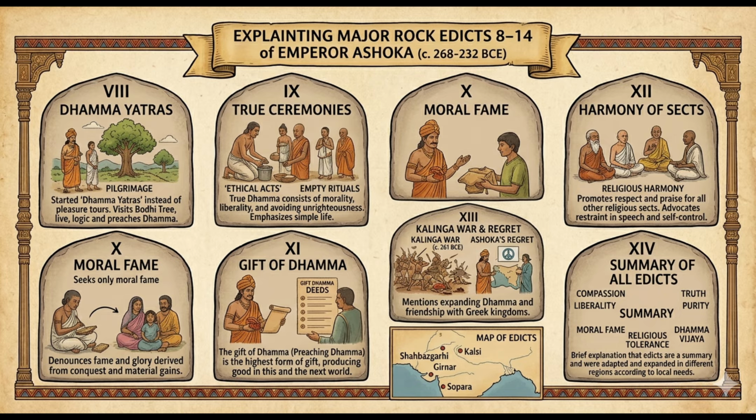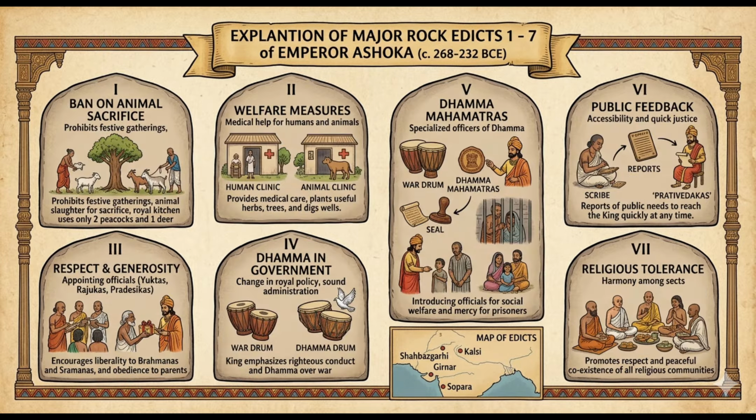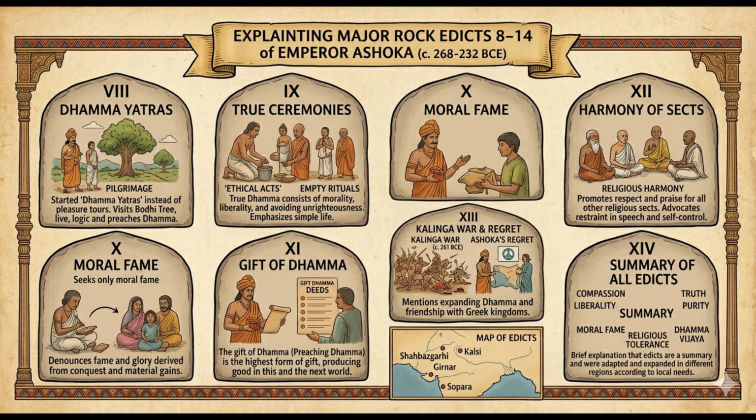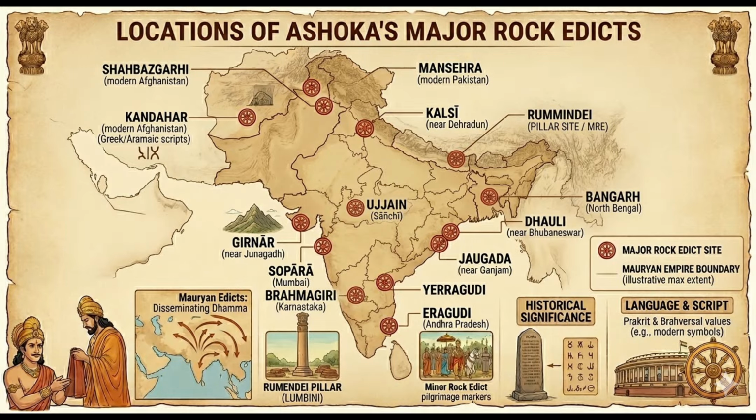So this was all about Major Rock Edicts, and we can see that Ashoka in his Major Rock Edicts number 4, 5, 10, 11 and 13 emphasizes the importance of Dhamma, and we can even see that Ashoka mentioned secularism in his Major Rock Edict number 12. As you can see, there is a map of India showing the locations of the major rock edicts of Ashoka.